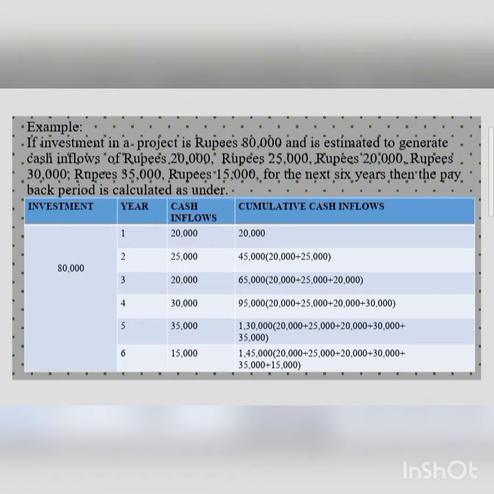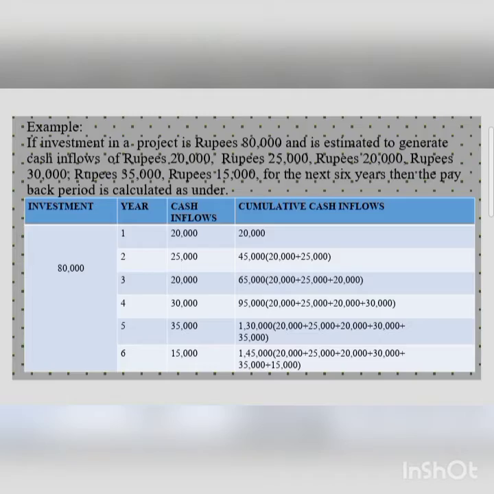Here the investment is rupees 80,000. So, the 80,000 will be recovered in between the third and fourth year. 65,000 is recovered at the end of the third year. So, 3 years plus, since 65,000 has been recovered, 15,000 has to be recovered. 80,000 minus 65,000 will give you 15,000.